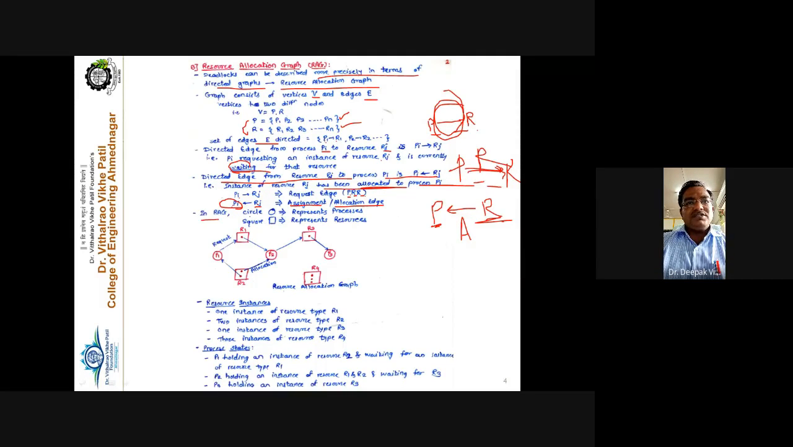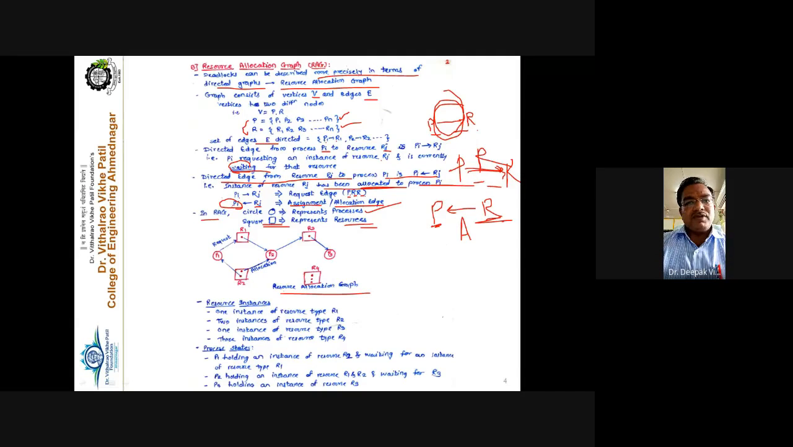In RAG, the circle represents the process, as we have already discussed. For example, these are the processes P1, P2, P3, and the square or rectangular boxes represent the resources, right? So one graph is given here. See the graph carefully, this is the resource allocation graph. Now, how to read this graph?